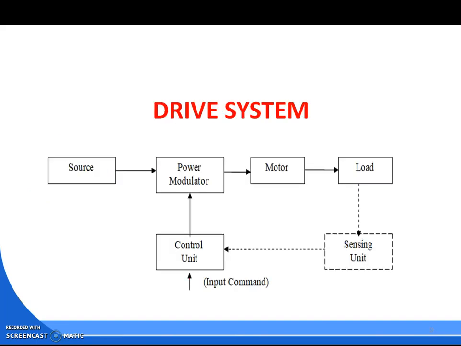This is the block diagram of a drive system. The source may be a voltage or current source or generation source. The power modulator's output is connected to the motor, which is connected to the load and sensing unit. In the power modulator we have the control unit and input command. That is called a drive system.